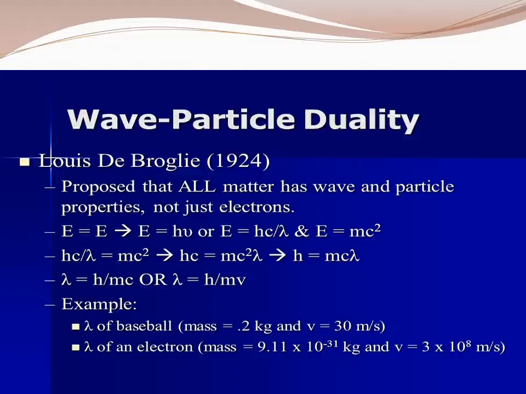That light has two natures, we have to prove mathematically. This lesson is about proving the existing concept mathematically. That is the quantum mechanical model. So further, de Broglie extended this concept. He proposed that all forms of matter show dual character. He said that every matter, not only light, has wave and particle properties. Not just electrons.